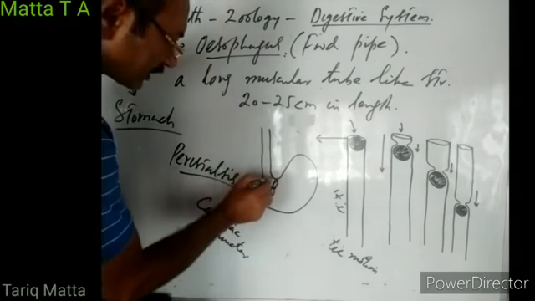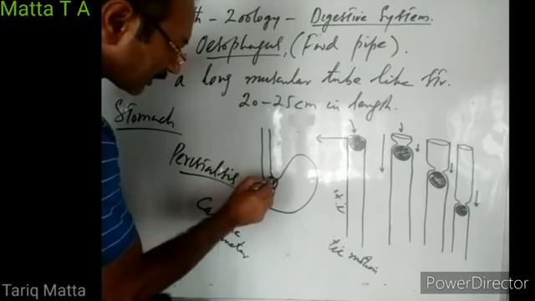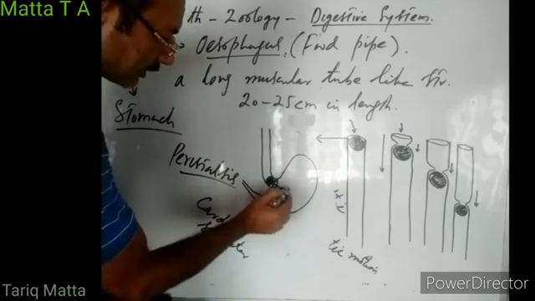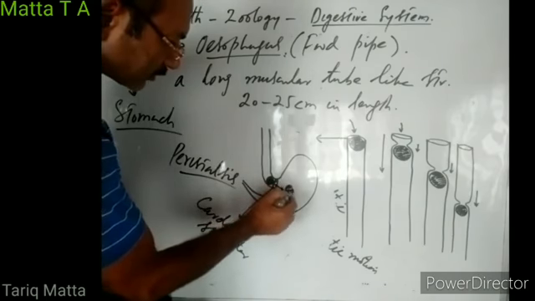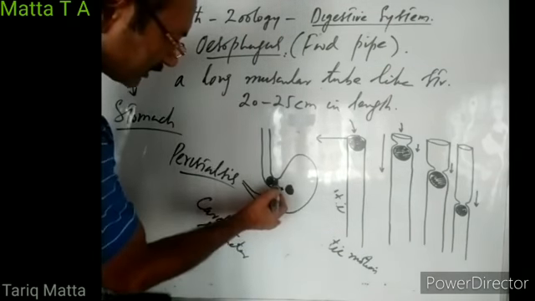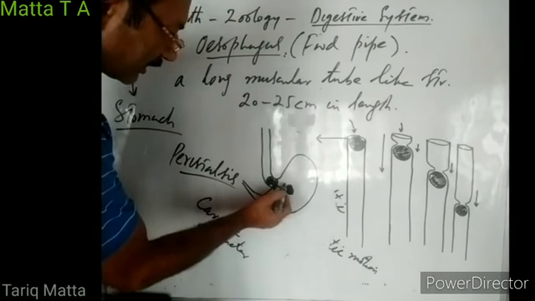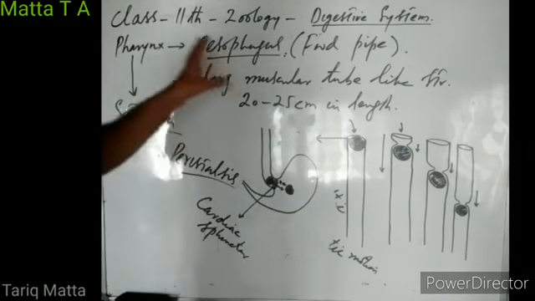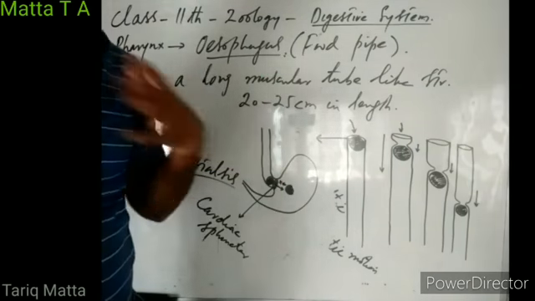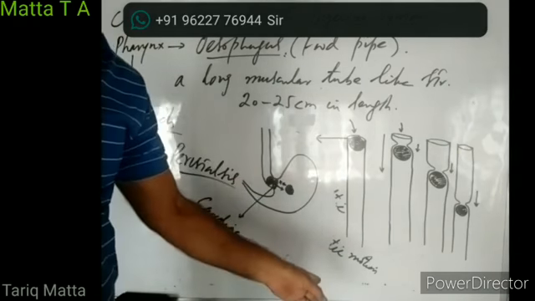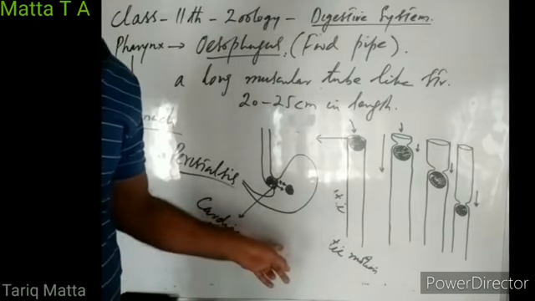So when food bolus reaches this cardiac sphincter by the peristaltic wave, this cardiac sphincter opens and it allows the food bolus to enter into the stomach. Once the food bolus has entered into the stomach, this cardiac sphincter closes down. It doesn't allow the food bolus to go back into esophagus, right? So the function of esophagus is to carry the food from pharynx into the stomach by peristalsis.